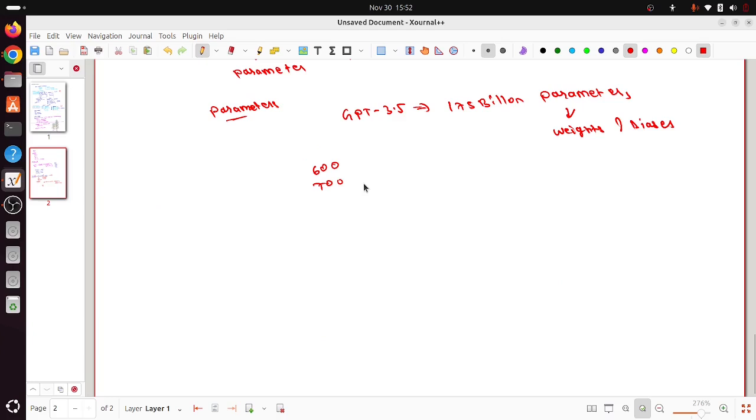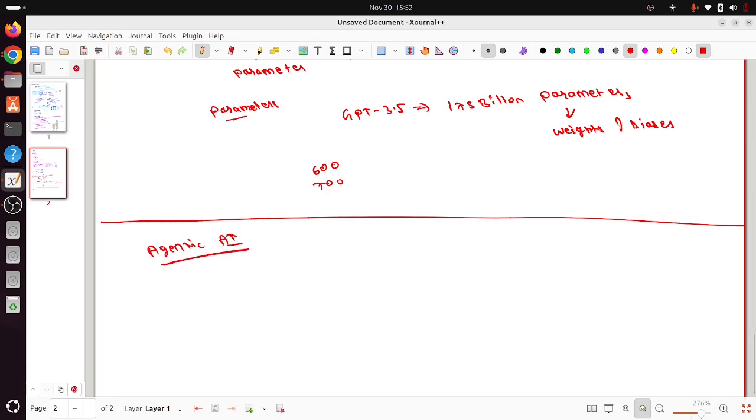Now, the next evolving market where you see a lot of potential is agentic AI. You might be hearing about agentic AI a lot in the market right now, and it's very popular.